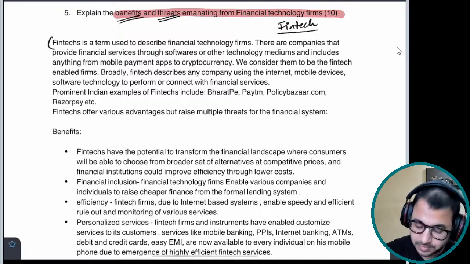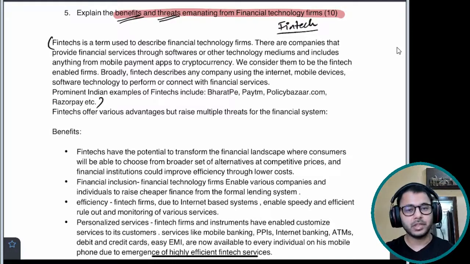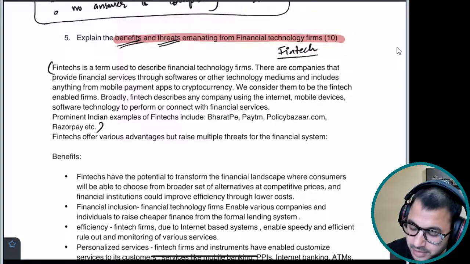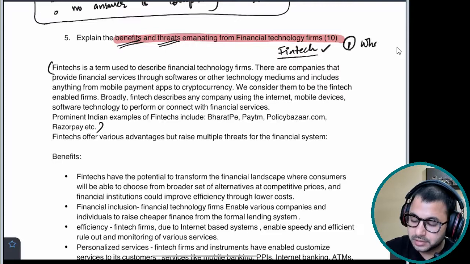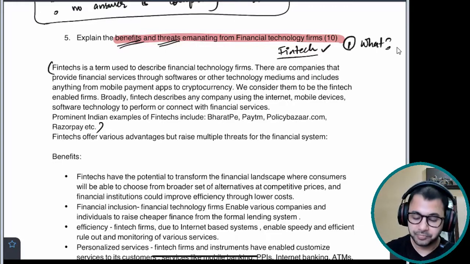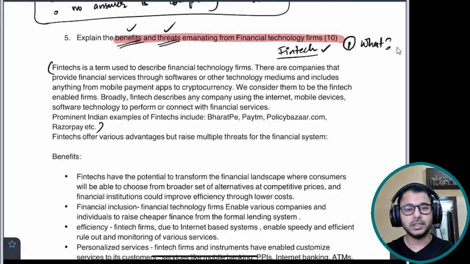So first of all, you explain what is fintech, you give the definition, otherwise it is irrelevant. We identified the keyword fintech, so our introduction is to be what is fintech, okay, and our body is going to be what are the benefits of fintech, what are the disadvantages of fintech. That's it. Question is over, now the answer.